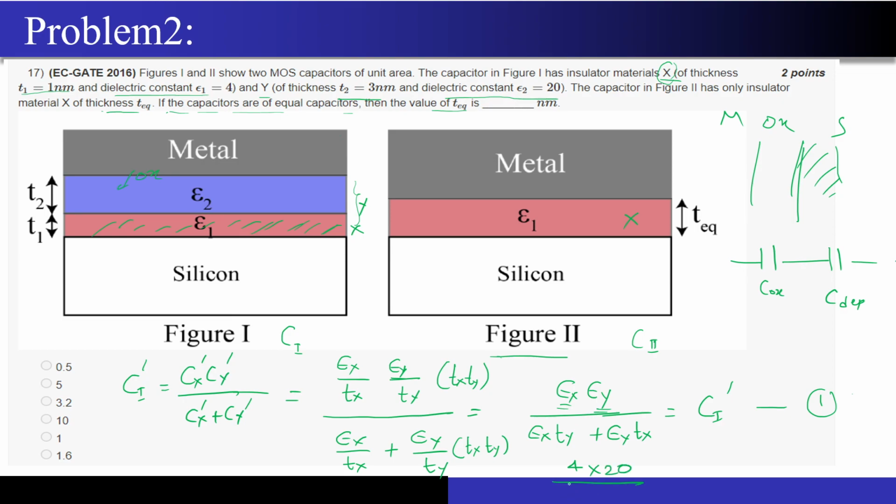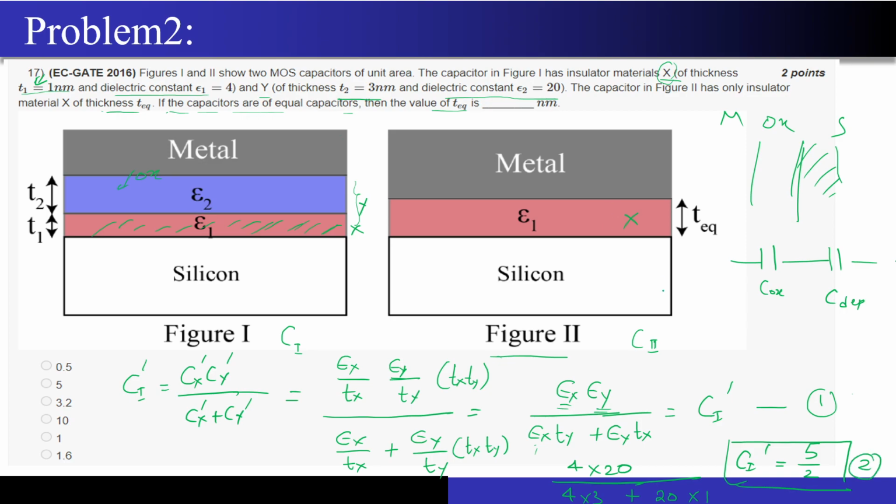So now this equation will become: epsilon x is 4 into the thickness of Y, which is 3 nanometer. Correct? And the other thing will become 20 into 1, because the other thickness is 1 nanometer. So now this C1 dash, if you calculate, will come out to be around 5 by 2. So this is equation number 2.